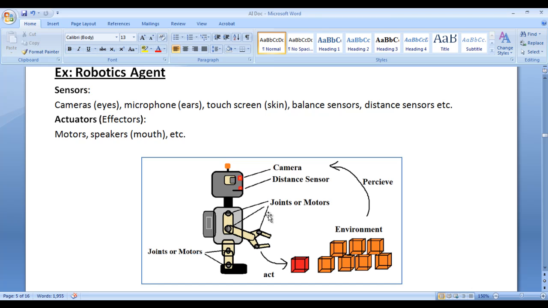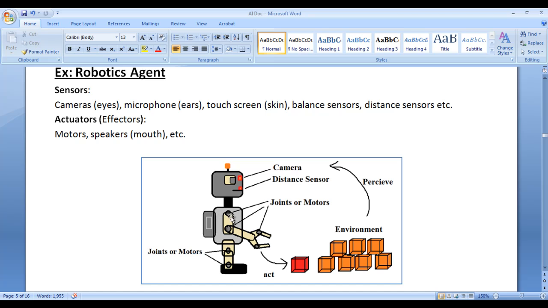Here I have a robot. The responsibility of this robot is to pick up this red cube and place it on top of a stack of orange cubes. The stack of orange cubes and the red cube is the environment for this robot, and the software installed in this robot is considered as the robotics agent. The robotics agent perceives the environment through its sensors like camera, distance sensors, etc. and performs actions on the environment through its actuators, like motors in this case. The motors are used to rotate these joints.